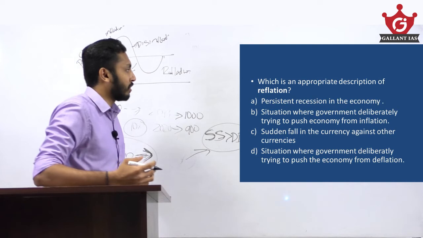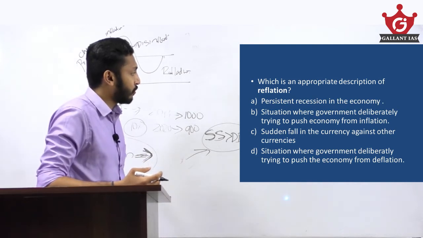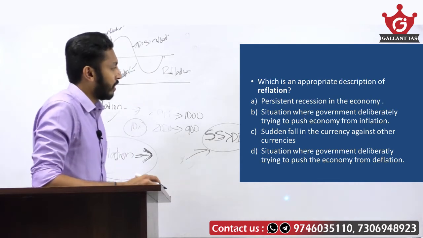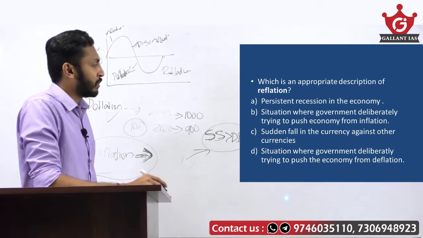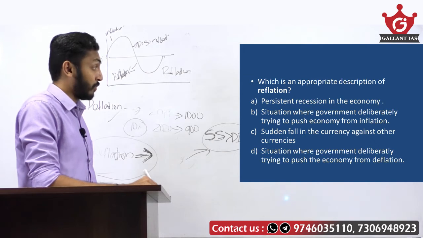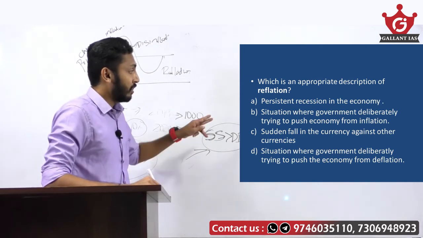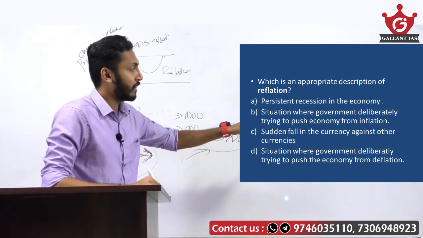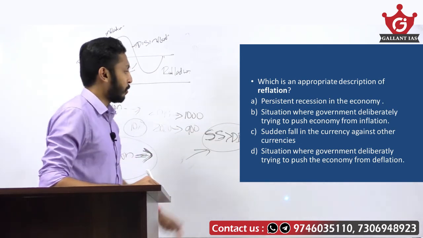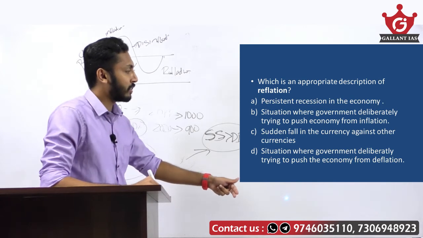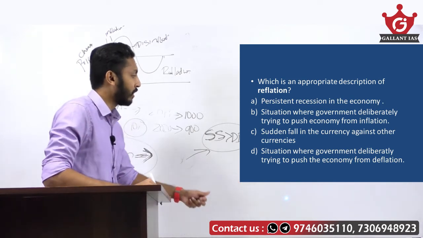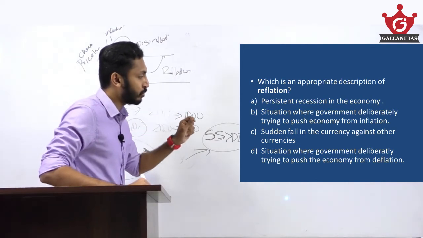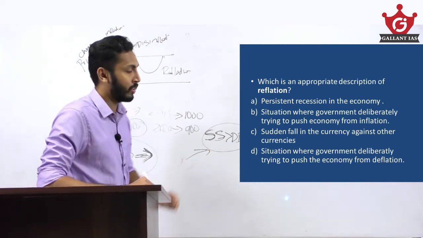Now answer the question. Which is an appropriate description of reflation? Option A, a persistent recession in the economy? No. Option B, a situation where the government deliberately tries to push the economy from inflation. Here, the statement is right till 'push the economy from', but inflation is wrong. Option C, a sudden fall in a currency against other currencies. That is absolutely wrong. Option D, a situation where the government deliberately tries to push the economy from deflation.